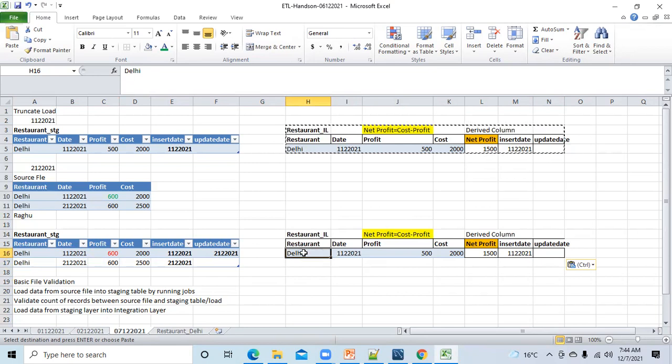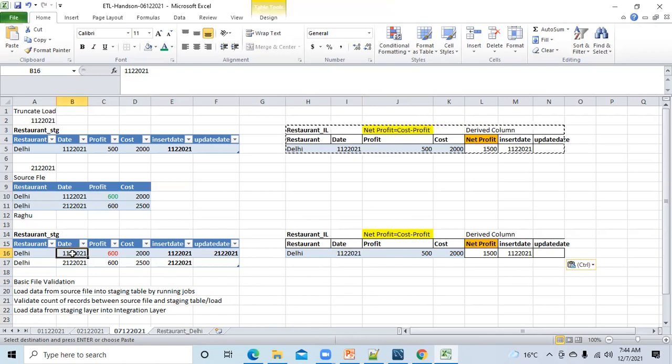First of all, the integration layer will compare the primary key. Here the primary key is the date, 1st December 2021. It will see that, okay, I already have the data of 1st December 2021, and in staging as well, we have data of 1st December 2021. Then it will try to understand why the user has again sent me the data of 1st December 2021.